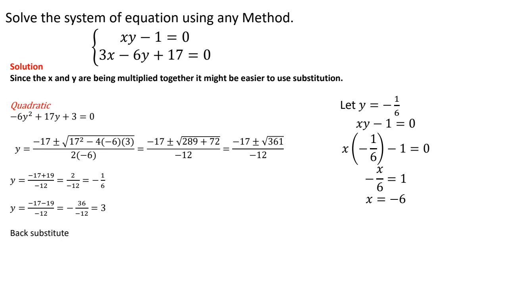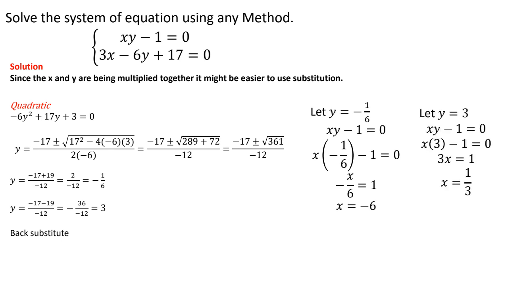So then I'm going to do it again. I'm going to use now the value of 3 for the y. Same equation, the first equation. So I have x times 3 minus 1 equals 0. So it's a little bit easier to solve. I'm going to add 1 on both sides. It's going to give me 3x is equal to 1. Then I'm going to divide by 3 on both sides. So x is equal to 1/3.